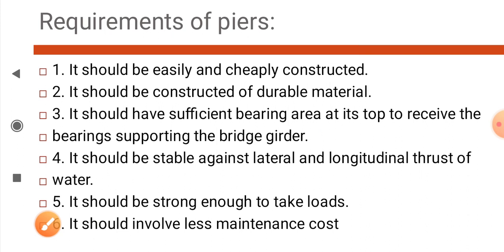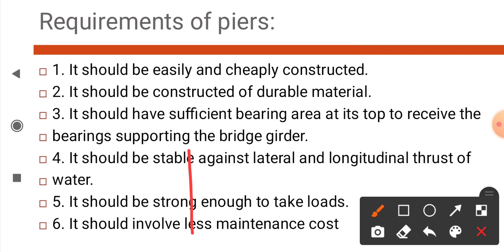Next, piers should have sufficient bearing area at the top to receive the bearing supporting the bridge girder. Suppose this is the top of the pier.